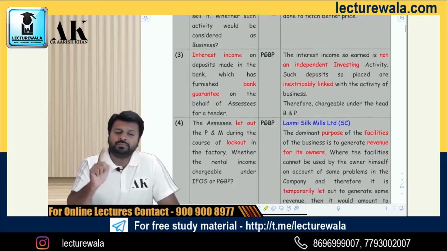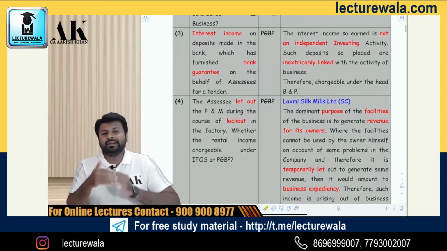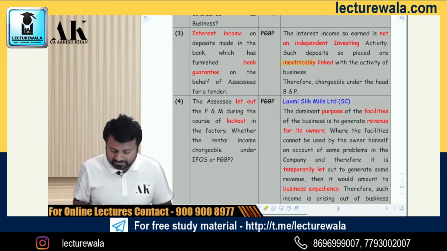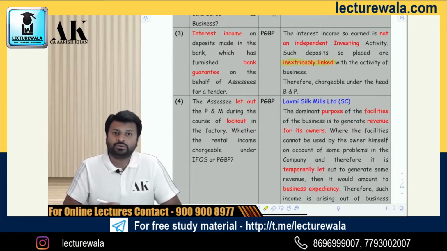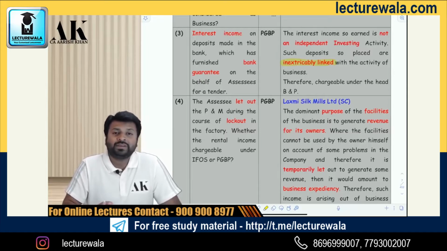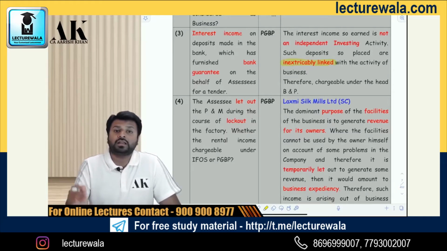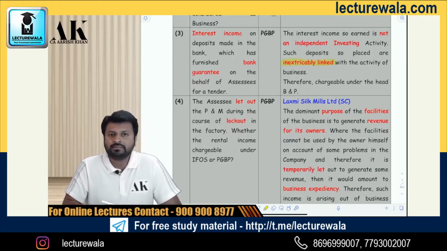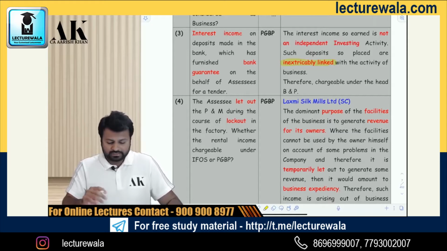And this one, point number 3, is a very important issue from exam perspective. I'm using some technical words over here, like inextricably linked, which means closely linked. You can use such words, jargon, in the exam to make your paper look better. Your paper should not be very bland. There have to be some good technical words in it, which will make you look professional. You are giving a professional exam, not a college exam. You're not becoming a BCom graduate; post-graduation, you are a very professional person. Therefore, your language should also be professional, especially in law-based papers like direct tax and indirect tax. Anyways, the fourth issue.